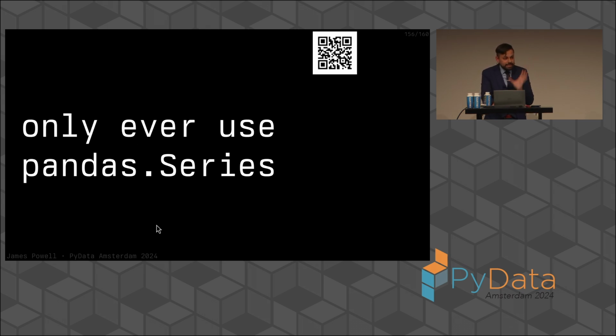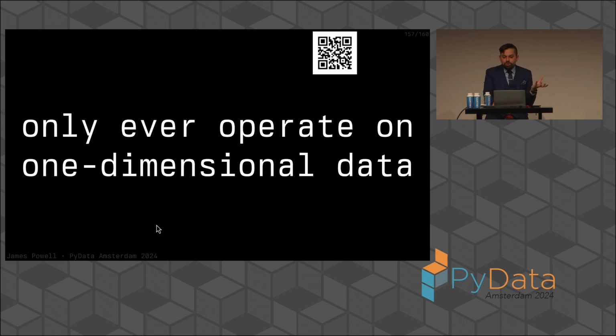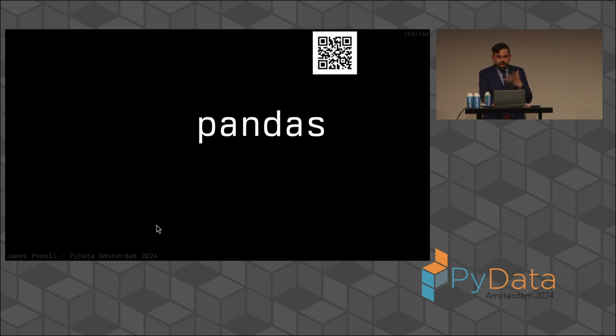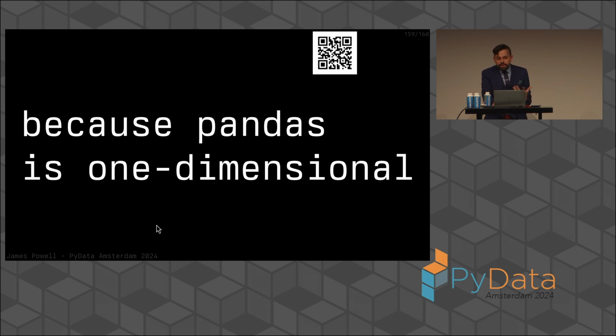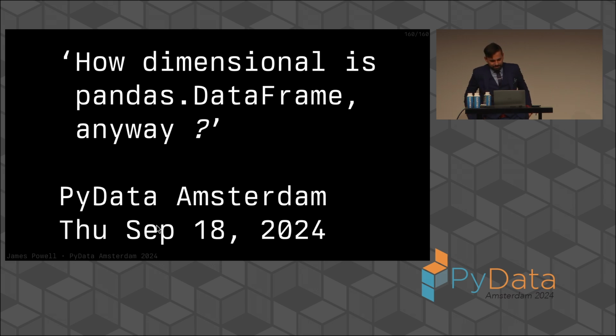And because this example only uses the most properly formulated structure in pandas, a pandas series, pandas data frames are not really well formed in this sense. They're a way for us to conveniently collect index-aligned data. But pandas series are a well-formed entity because in pandas, we really only ever want to operate on one-dimensional data. That's why we're using pandas. Pandas is one-dimensional. Thank you very much.